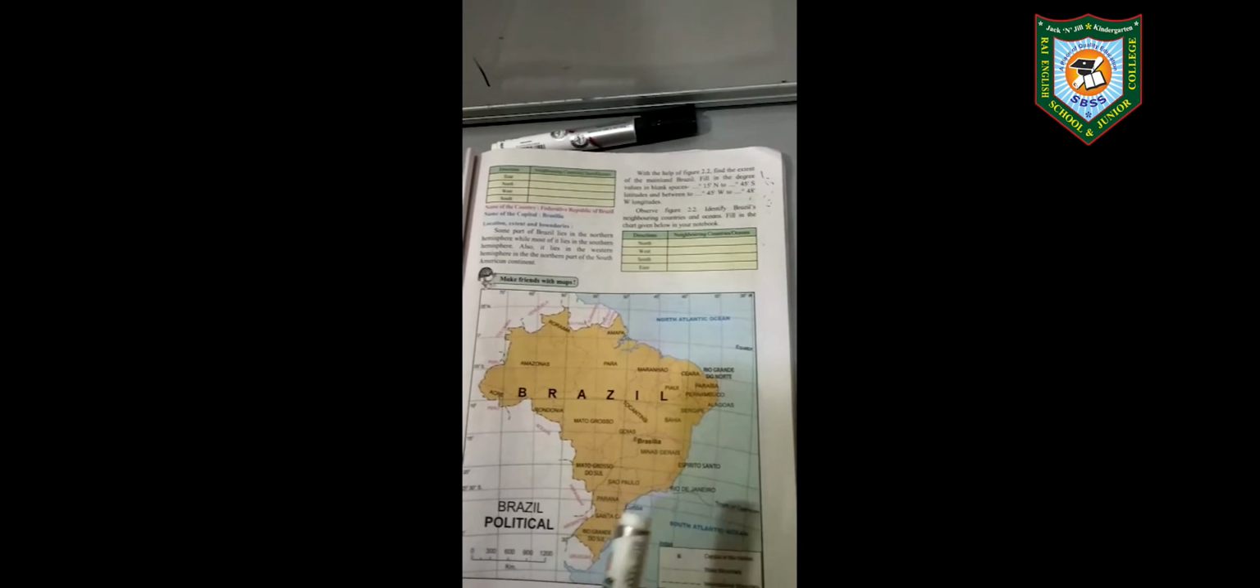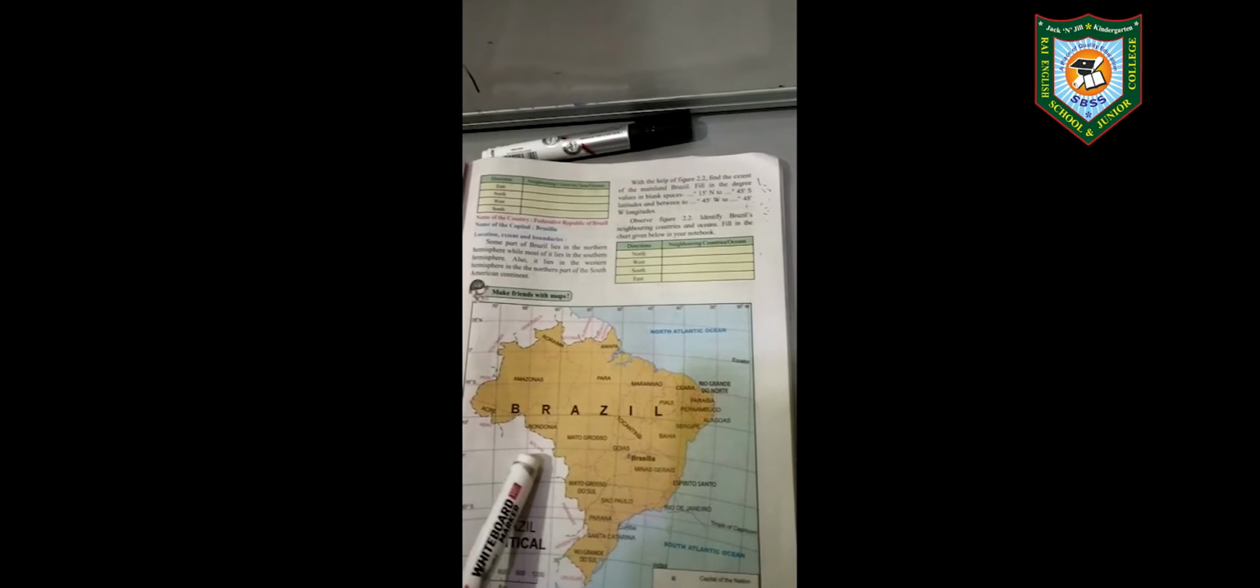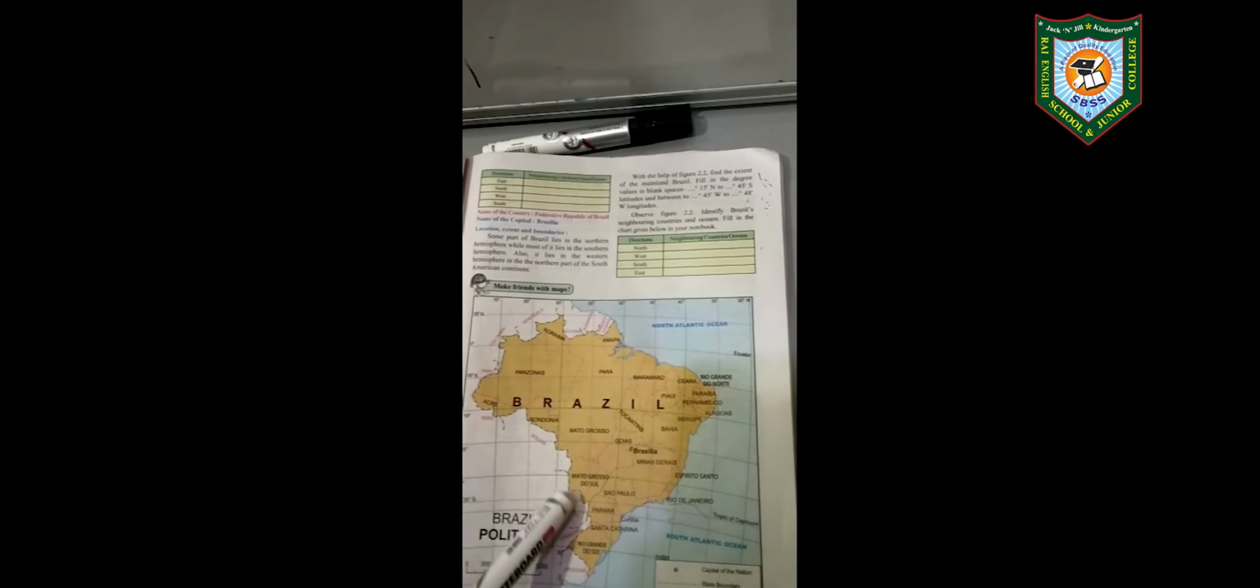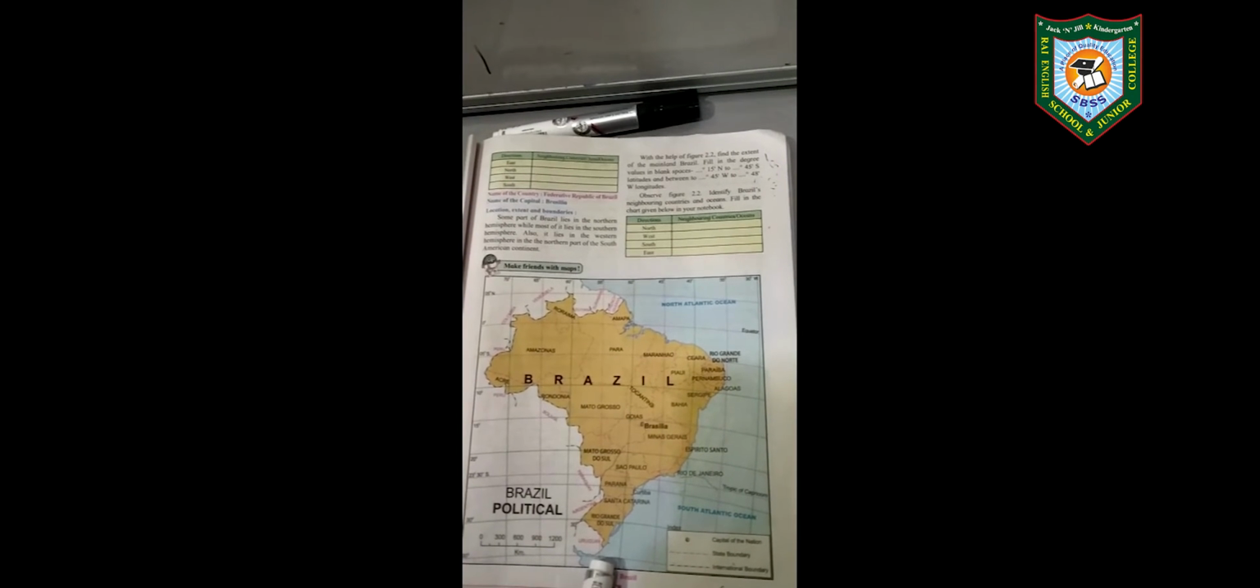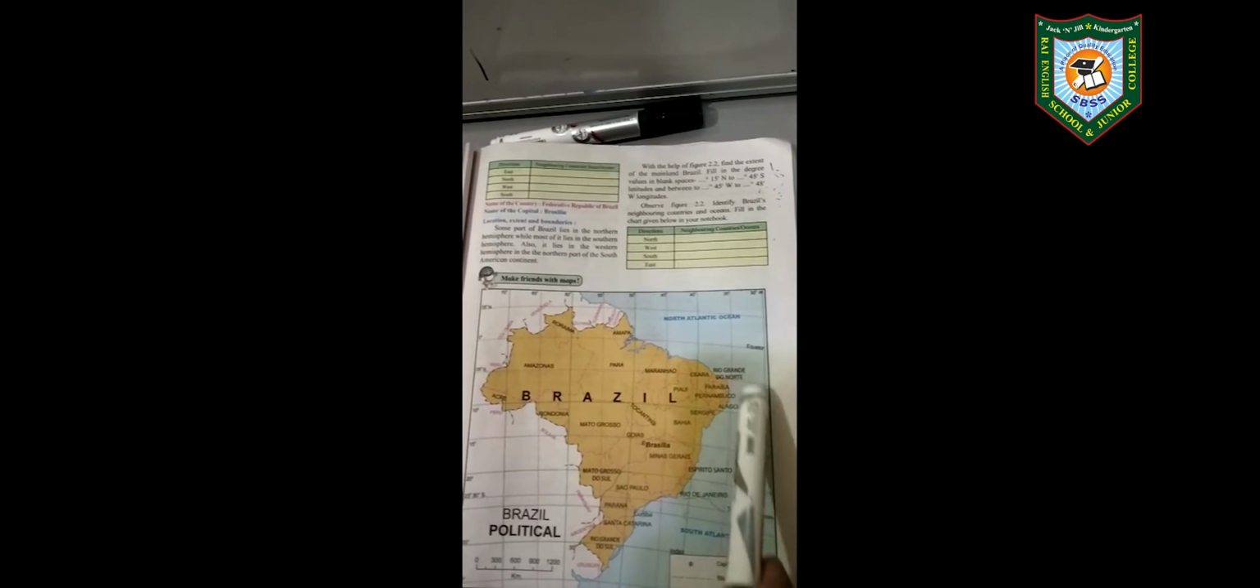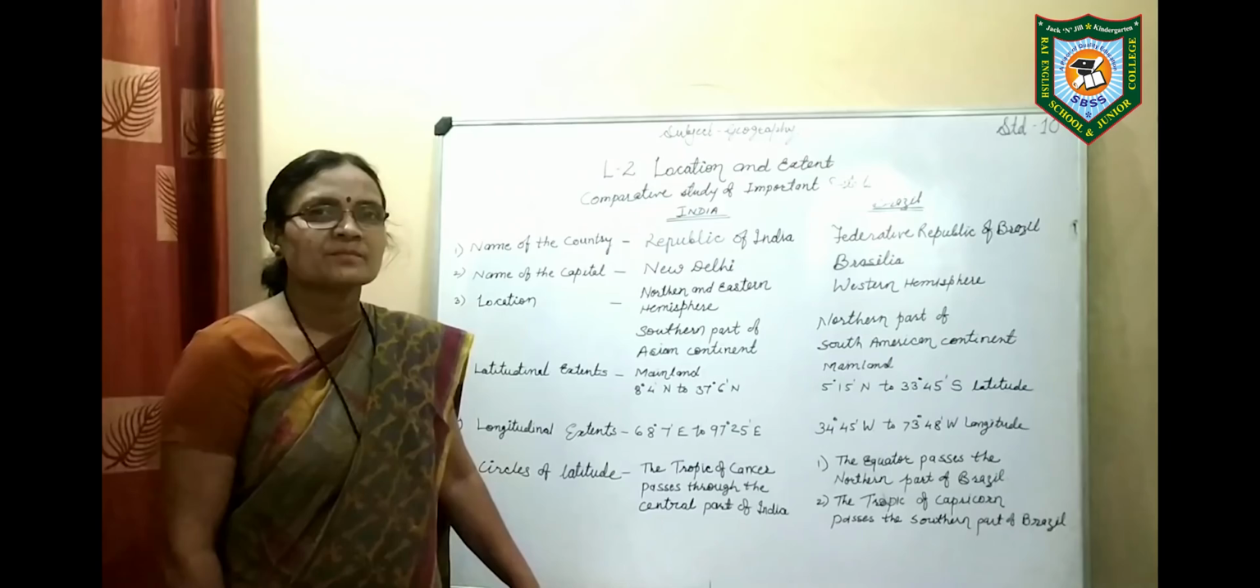Now here on the west side, you will see Peru, Bolivia and Paraguay. These neighboring countries are located on the west side. And on the south side, Argentina and Uruguay. And on the east side, you will get the South Atlantic Ocean. It is all surrounded by the ocean on the east side, so we will get no countries in the east.